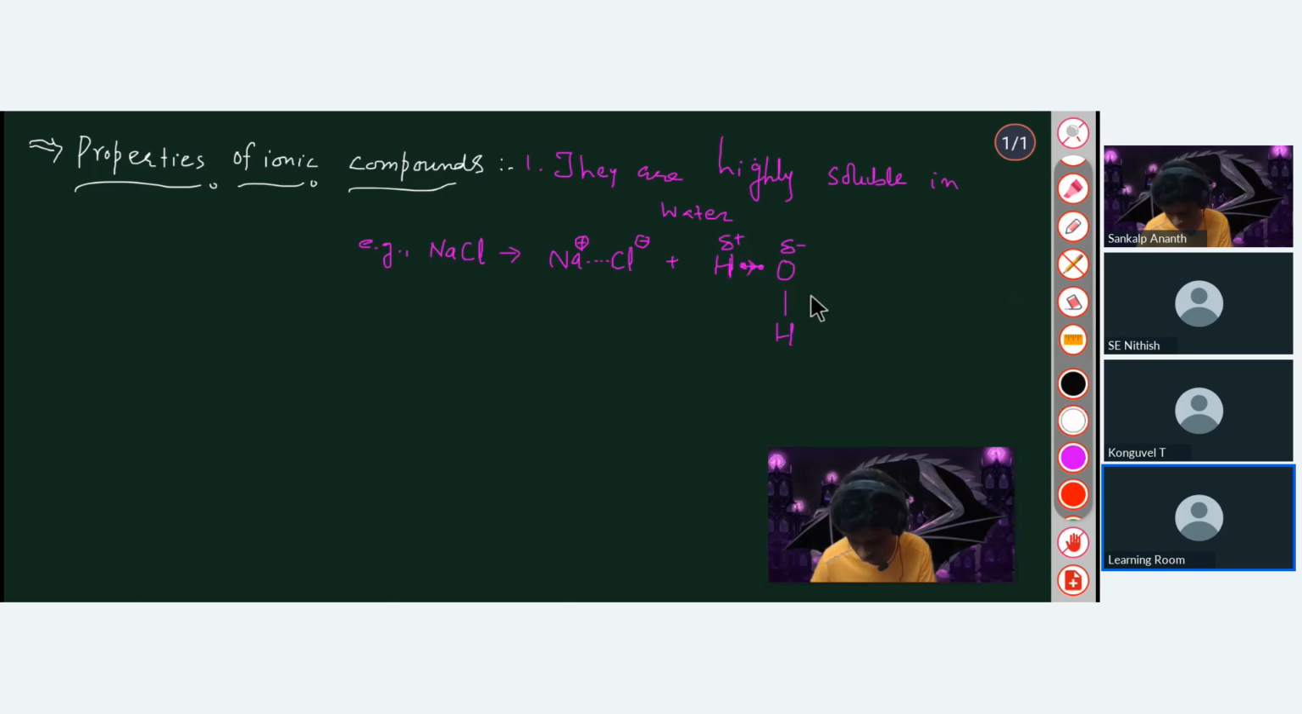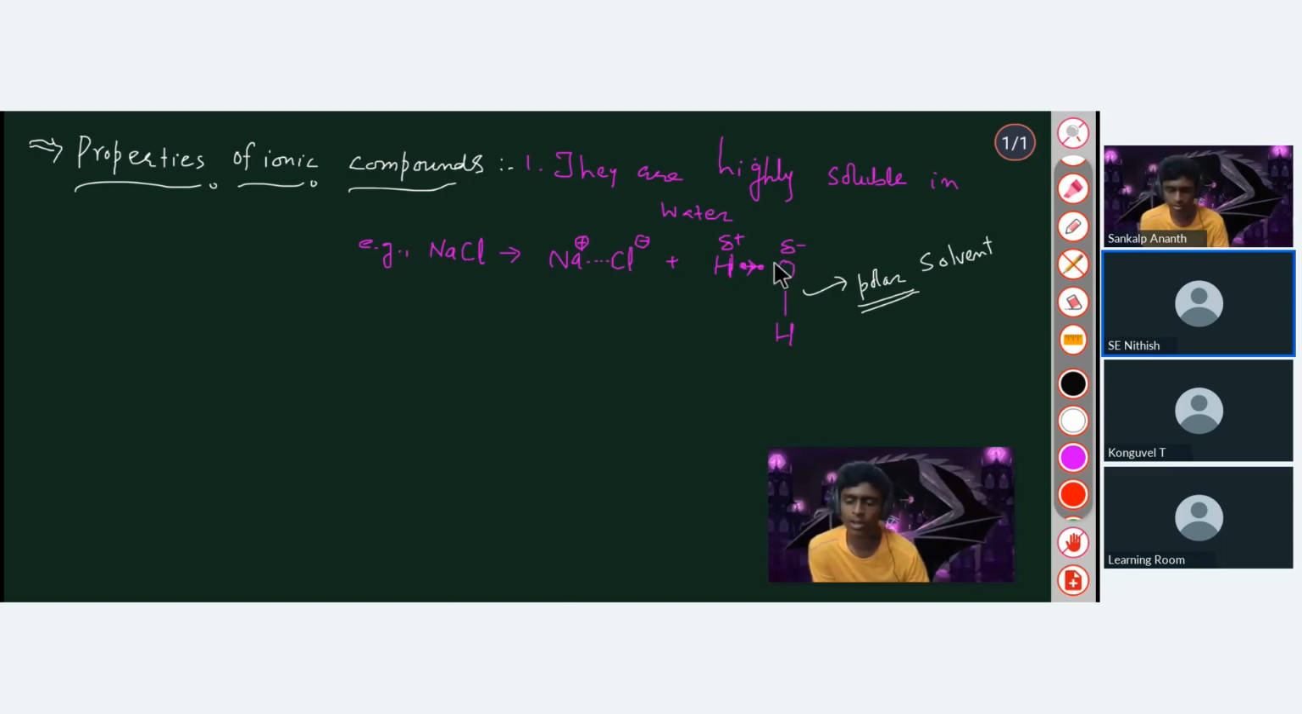So this water is a polar solvent, and this ionic compound is also polar. Sir, what is a polar solvent, sir? Polar means which has two poles. Poles here actually means the charges, negative and positive charge. Polarity. Okay, sir. Polarity, exactly.